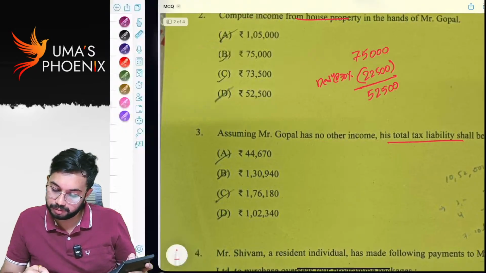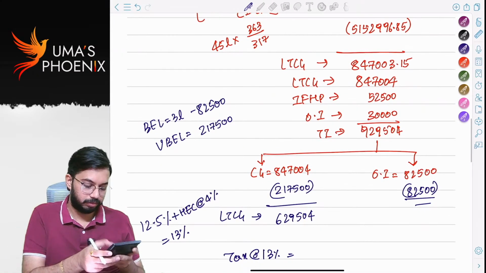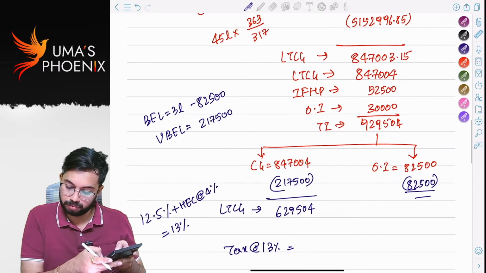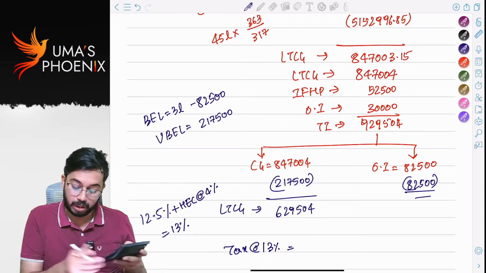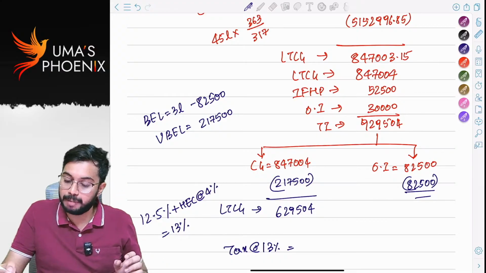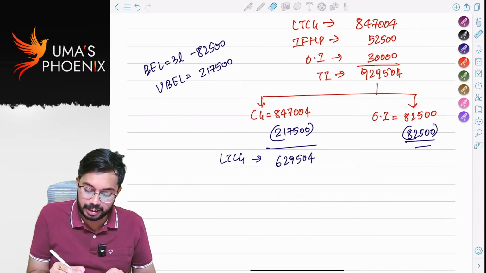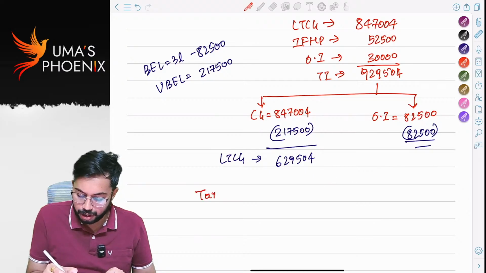Hold on. Sorry, the tax rate applicable is not 12.5%. If you take indexation benefit, the tax rate is 20%, right? Tax at the rate of 20%.